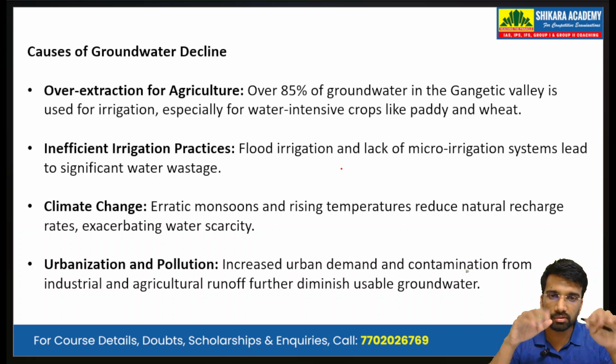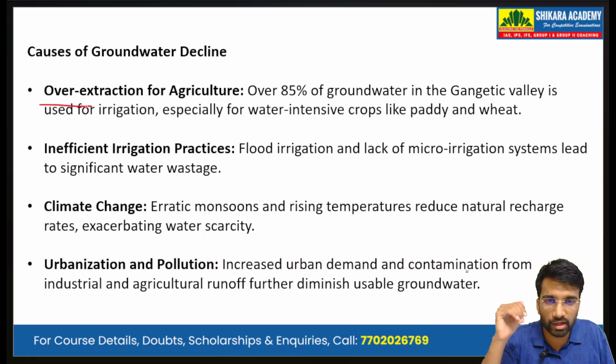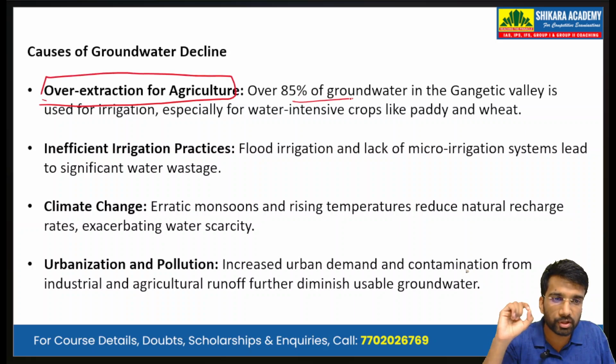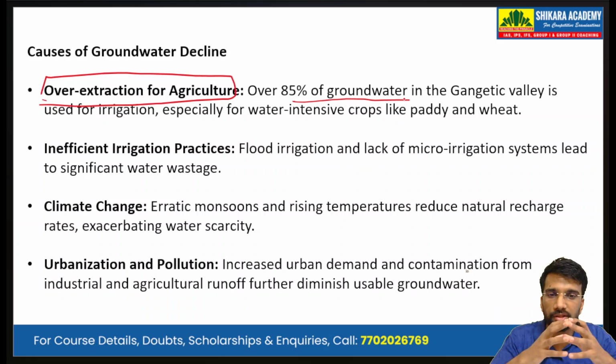So what are the causes? The first is over-extraction for agriculture. Over 85% of the groundwater in the Gangetic Valley is used for irrigation, especially in water-intensive crops like paddy and wheat.